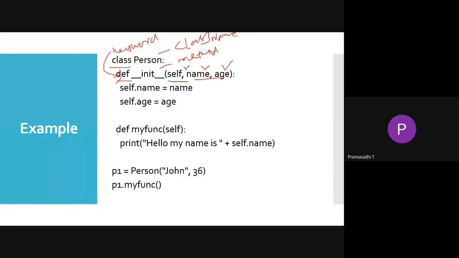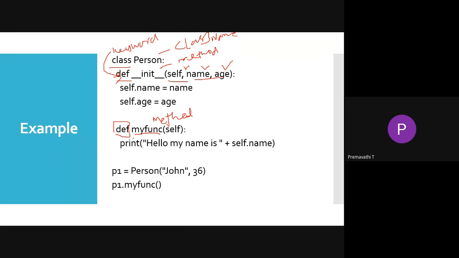Then there will be one function here. The def is the keyword for the definition of the function, and my function is the function name. My function is the method name or the function name. When you are using a function in a class, it is called a method. So this is the definition of the function here.